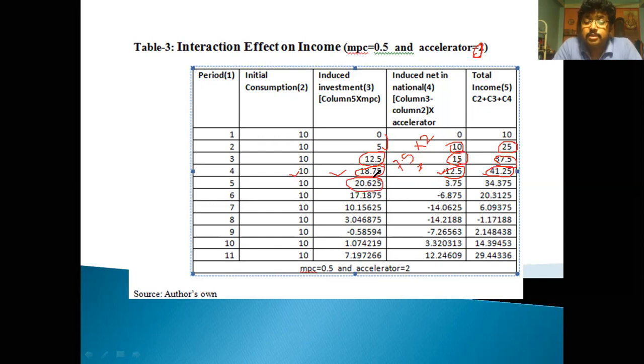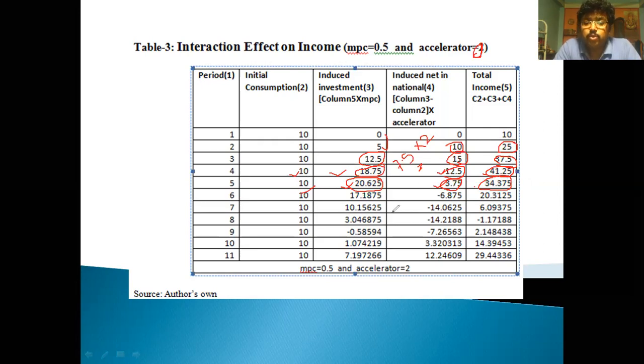The change in induced investment is nothing but 20.625 minus 18.75. We get 3.75, multiplying by the 2, the gap multiplying by the 2, we get this. So ultimately we get 34.375 by adding 10, 20.625, 3.75 and 30. Adding these three parts, we get 34.375.